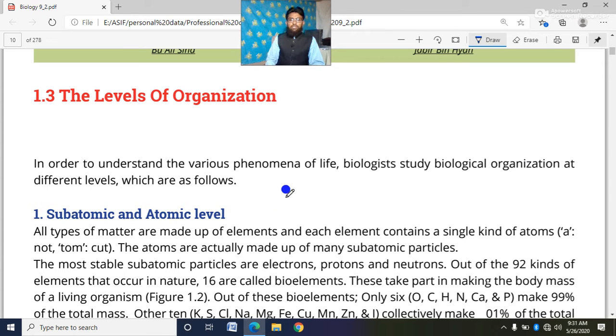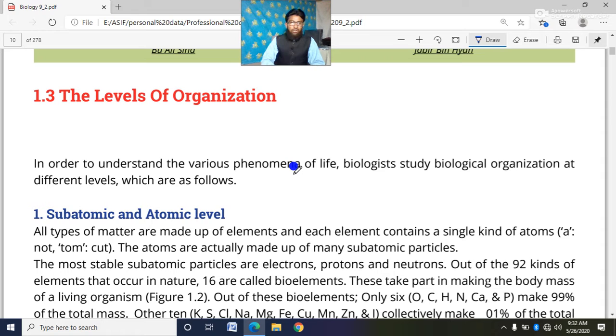It is very difficult to study all aspects of life. For ease of study, biologists decided to categorize, classify, or divide the variety of organisms into different groups for better study.